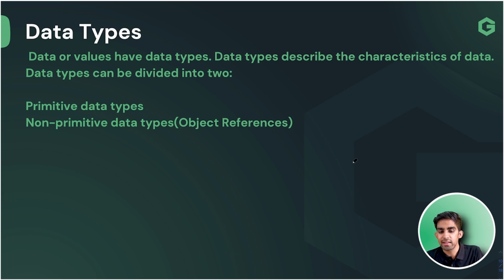Basically, how many types of data types? We are having primitive data types and we are having non-primitive data types, team. As we all know, team, what is primitive and non-primitive. So what is the meaning of primitive, team? Primitive is that which is already defined in the language. That is known as our primitive data type, team. And what is a non-primitive data type? It means that which is not defined by JavaScript. These primitive data types are by default defined by the JavaScript language, but non-primitive ones we can define, we can create. So object references, we'll see what these object references are.